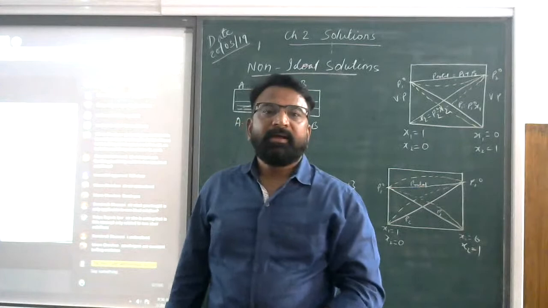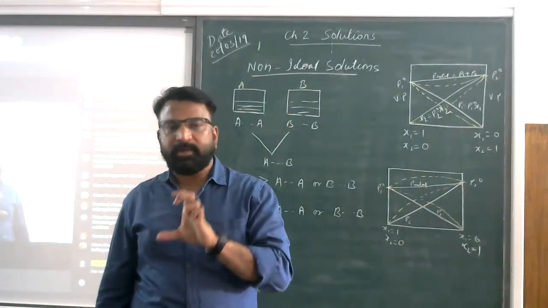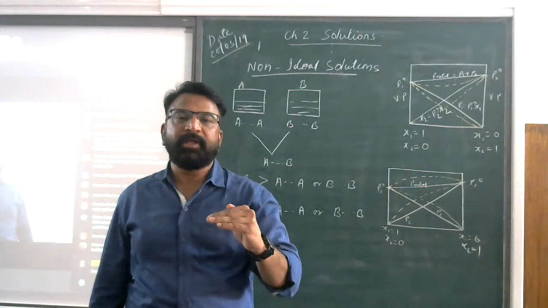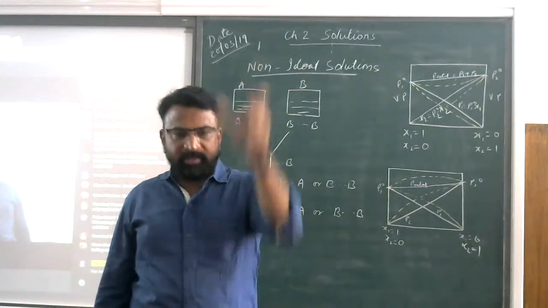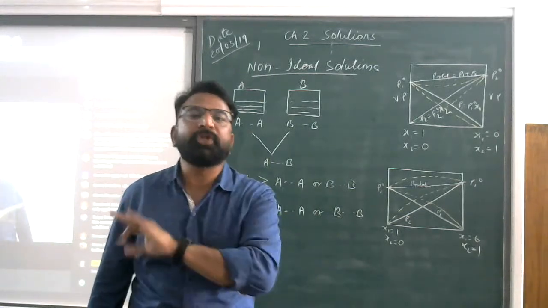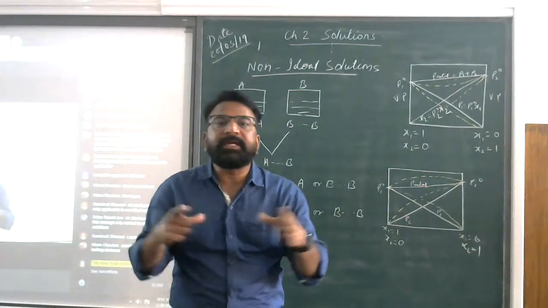But according to distillation, we should say that 100% alcohol and 100% water should be obtained after distillation. This is the criterion we follow in distillation, but it is not true, I tell you. Because that is called a constant boiling mixture.